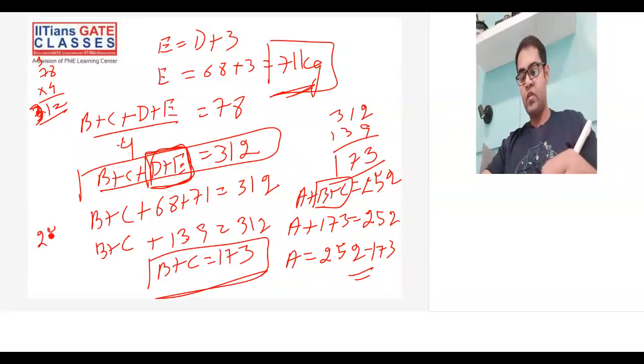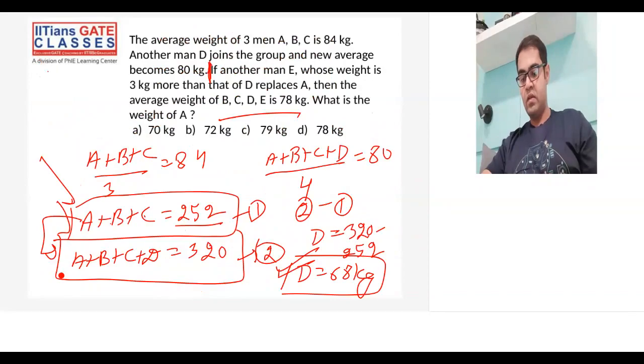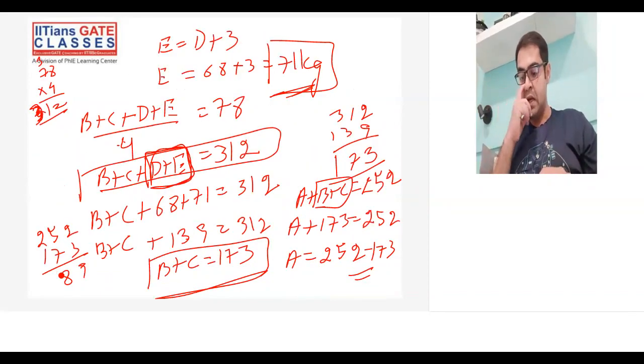So that's 252 minus 173. This becomes 79. So I'm getting a little extra. Just let me check if something went wrong somewhere. This seems to be correct. Yeah, correct.